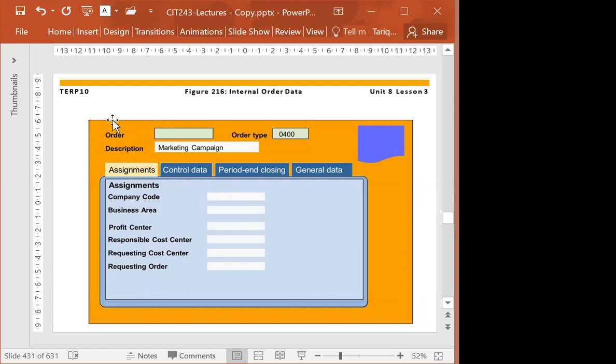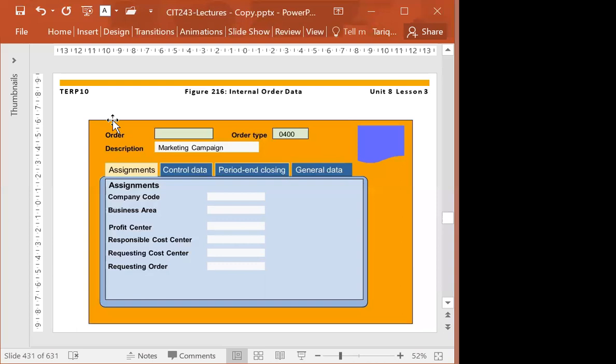And at the end of the day, we can allocate the cost from this internal order. All internal orders have the same master records. The only thing is the description is different. The description could be accrual order, investment order, or overhead cost order, something like that. But the actual thing is the same.